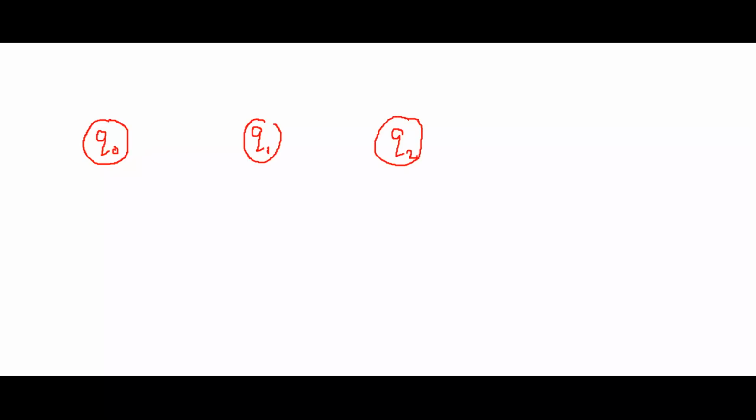So this is an initial state, so I am representing it with this arrow. Let us suppose this is the final state. Now I am moving from Q0 to Q1. How am I moving? By taking an input A. Suppose I am moving from Q1 to Q2 by taking an input B. So this is called a transition diagram.